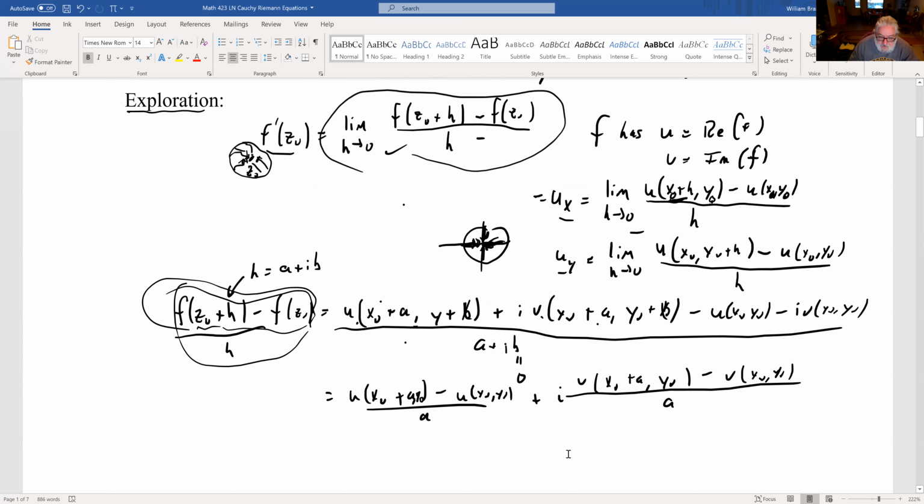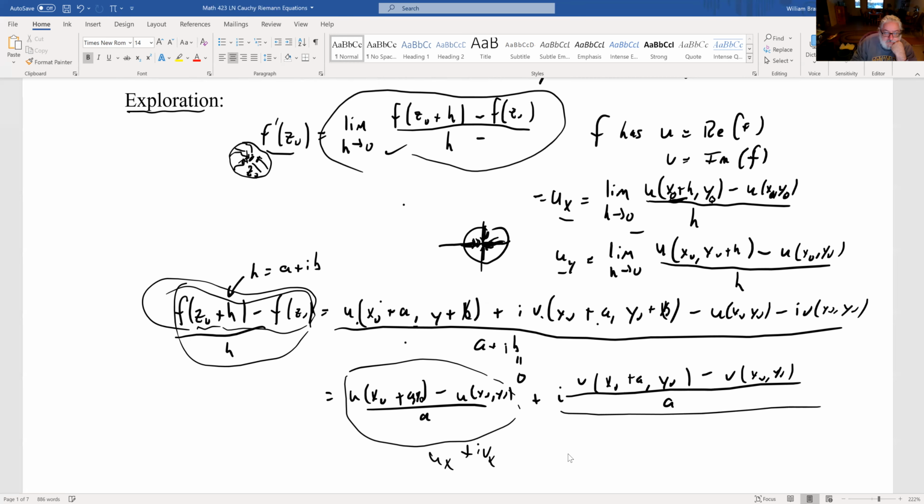And so then we can get, this is my ux. If I let a go to 0, this will become u sub x. And if I let a go to 0 here, I get I v sub x. So we know these limits exist because this limit exists. And we also know from what we saw before that if this limit exists, then the limit of the component functions have to exist, right?